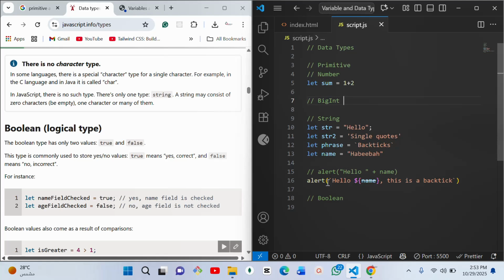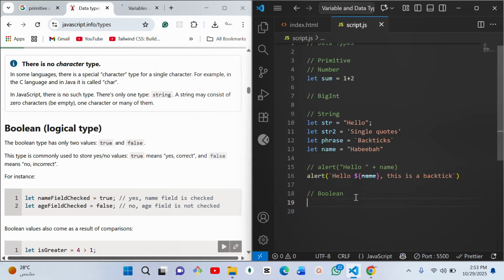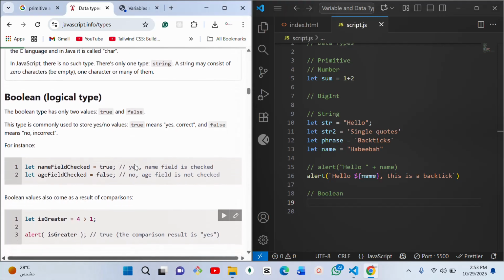So under Boolean now, it has to do with a yes or no kind of data type, like true or false. The Boolean type has only two values, true and false. This type is commonly used to store a yes or no value. True means yes, correct, and all of that. False means the opposite.